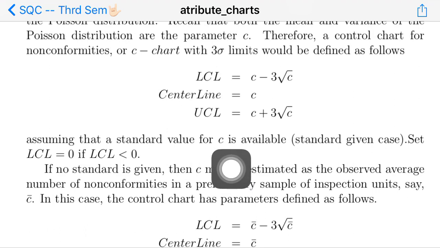But here a sample consists of only one unit, because in the C chart we are concerned with a single inspection unit. You can estimate C: you take m units, count the number of defects in all units, add them, and divide by the sample size.